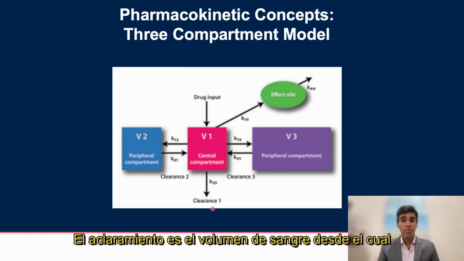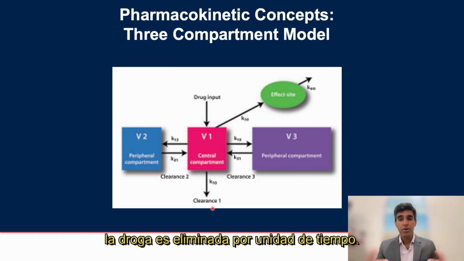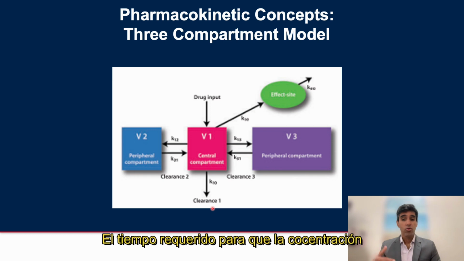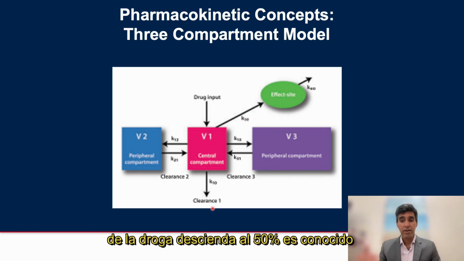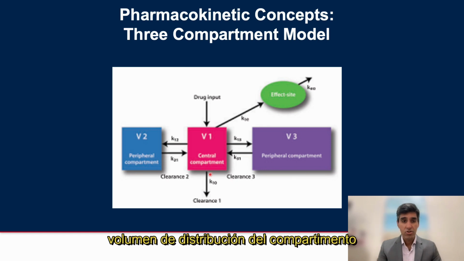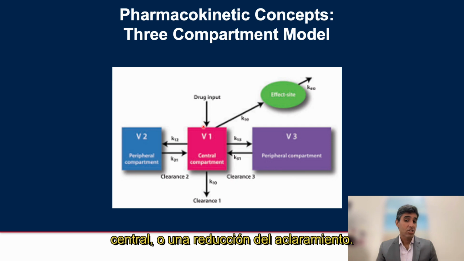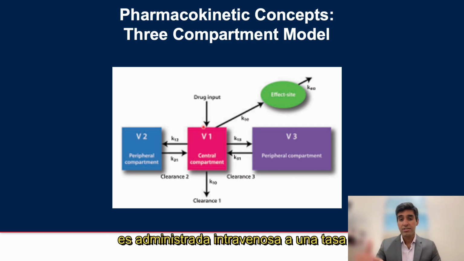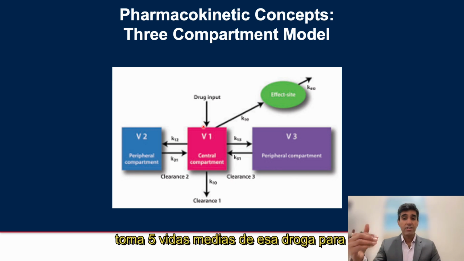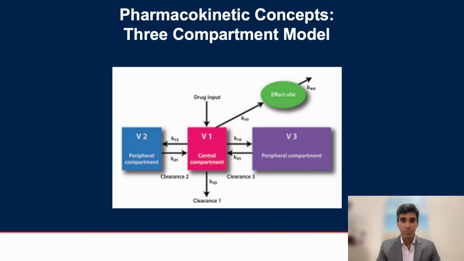Clearance is the volume of blood from which the drug is eliminated per unit time. The time required for the drug concentration to decrease by 50% is known as the elimination half-life. So prolongation of the elimination of a drug either reflects an increase in the volume of distribution in the central compartment or a reduction in clearance. It's important to note when a drug is administered intravenously at a fixed infusion rate, it takes 5 half-lives for that drug to reach a steady state concentration.